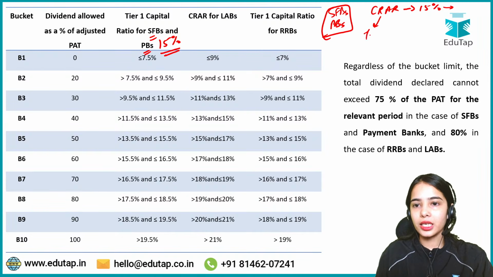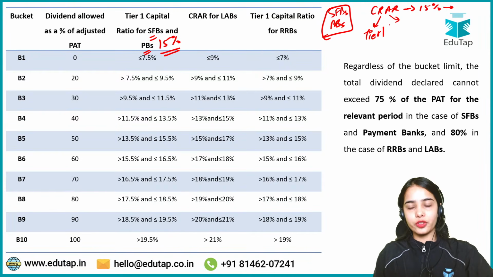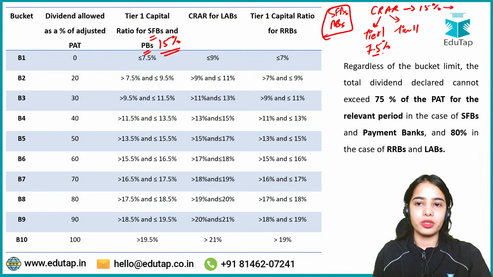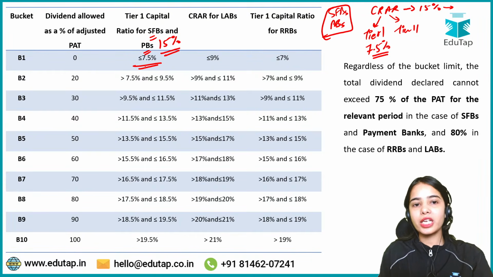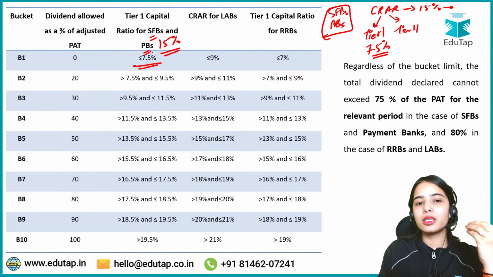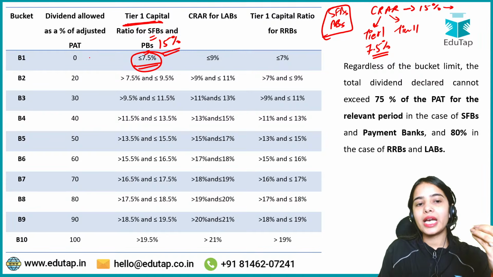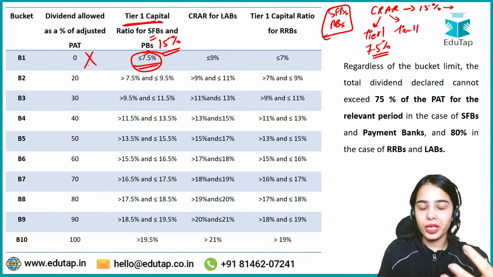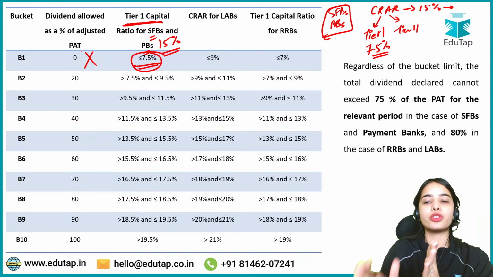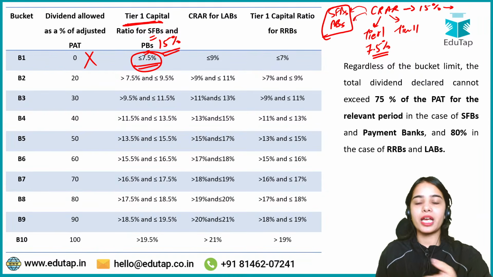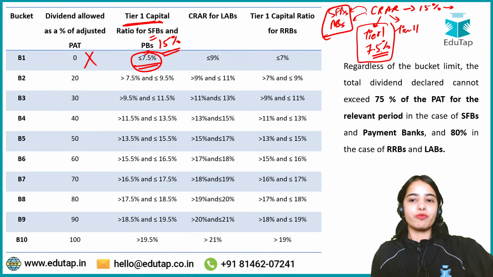Out of the CRAR, the capital against the risk-weighted assets should be maintained in the form of tier 1 capital and tier 2 capital. It is said that the tier 1 capital should be minimum 7.5%. So if the small finance bank or payment bank has only up to 7.5% of the tier 1 capital, then they are not allowed to provide any dividend. So this is the basic idea that I hope you have understood, that in the CRAR of the small finance bank and payment bank, tier 1 capital should be minimum 7.5%.